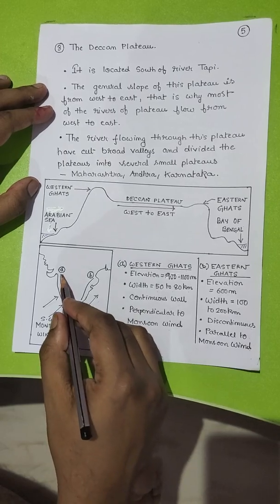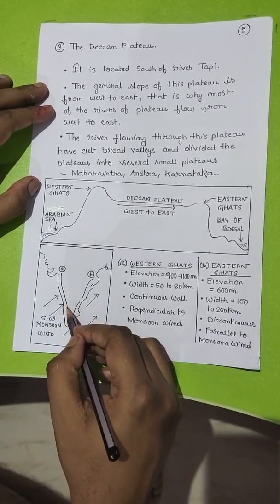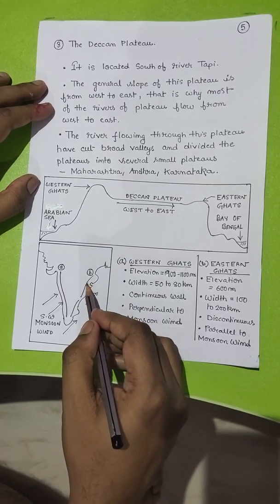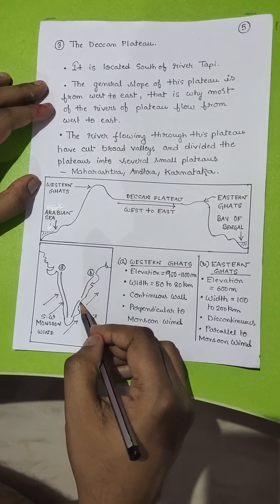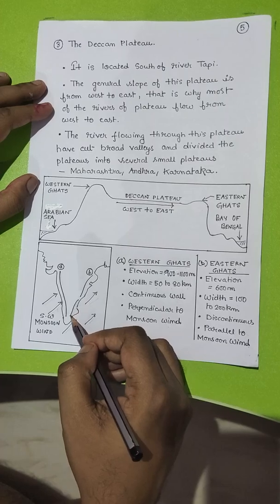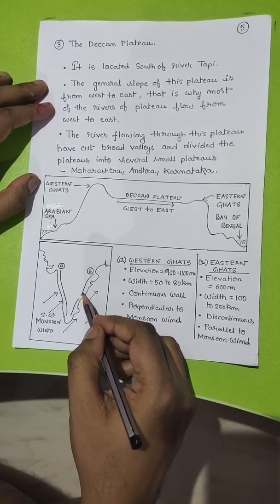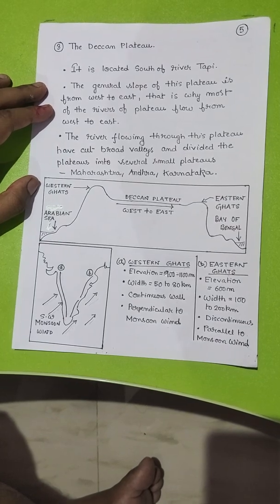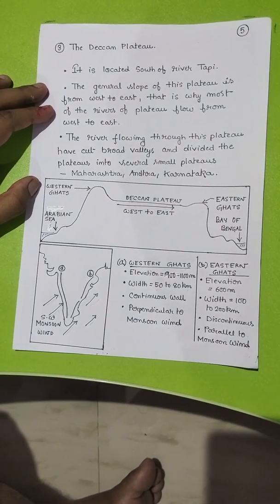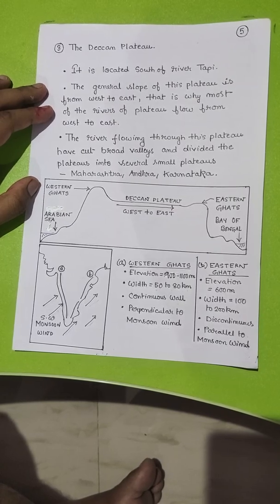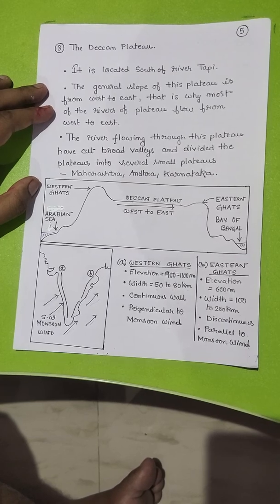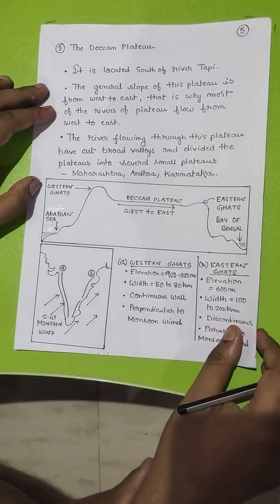The Western Ghat mountain range is continuous in nature, whereas the Eastern Ghat mountain range is discontinuous. It does not have any kind of structural unity. It is divided by various river valleys flowing through it, like Mahanadi, Godavari, Krishna, Kaveri. All these rivers are flowing through Eastern Ghat into the Bay of Bengal.